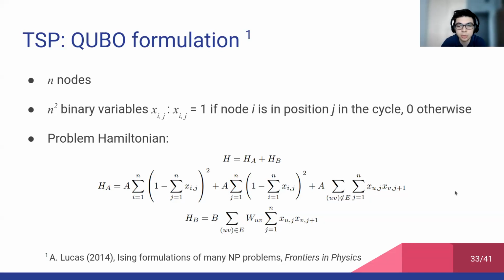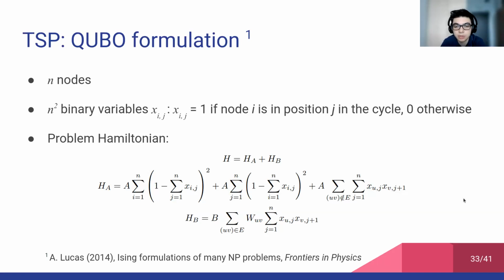The second term instead represents the constraint according to which there must be only one node in each position. The last one represents the validity of the cycle. Two towns could not be directly connected, and hence a cycle could be invalid, for instance.